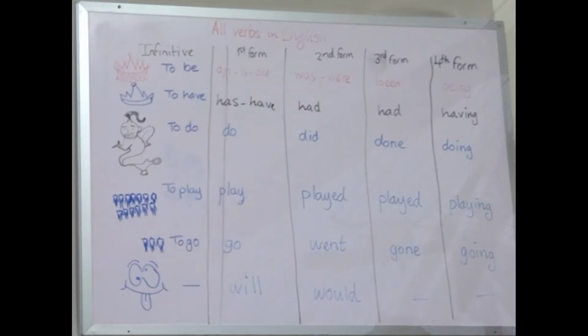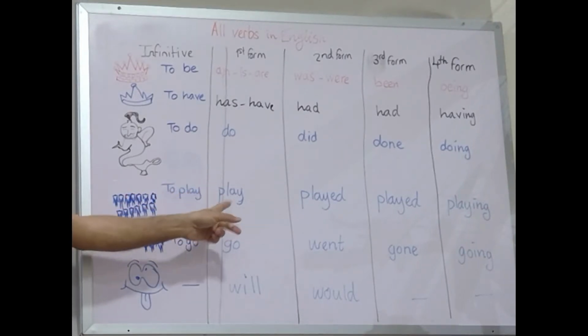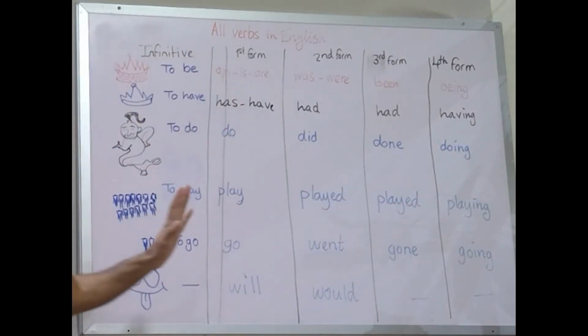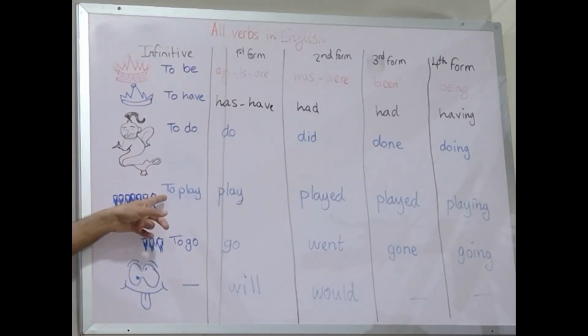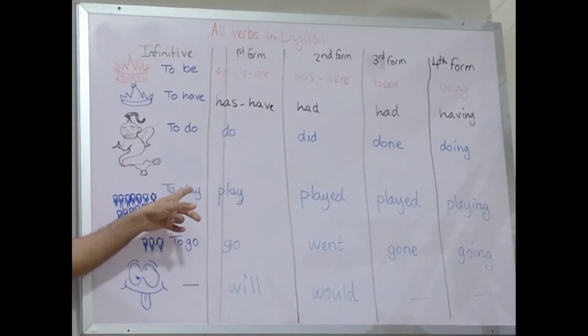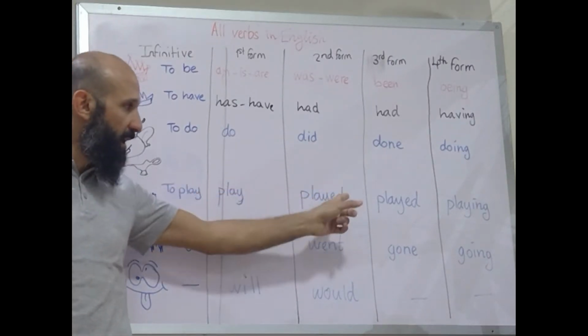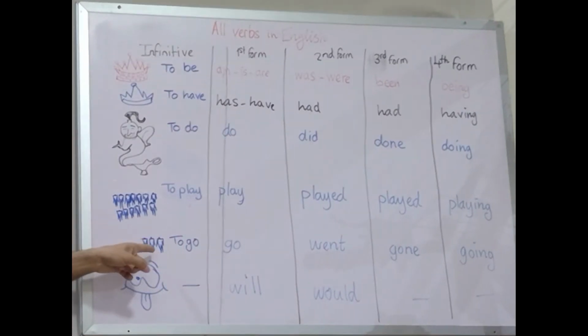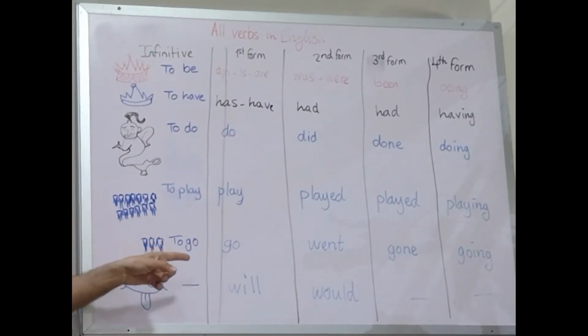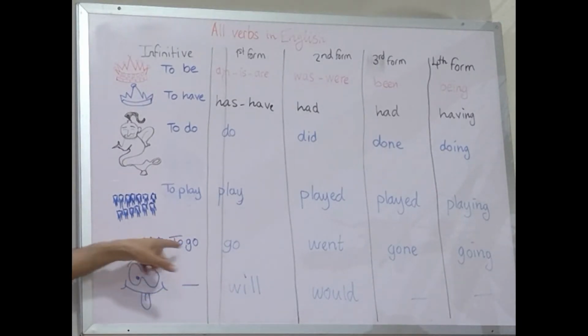So to play, play, played, play, playing, clear. I don't need to explain it. Now, why is to go the minority? So the majority is represented by verb to play, which takes ed here. So now you guessed it. Why is to go the minority? Only, if I'm not mistaken, 400 verbs in English go in this category, go here in this class.